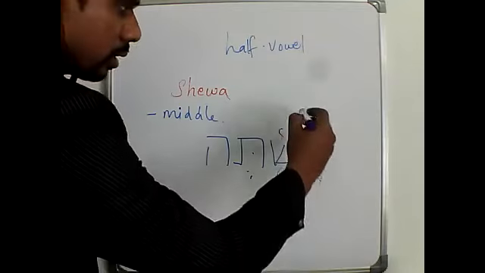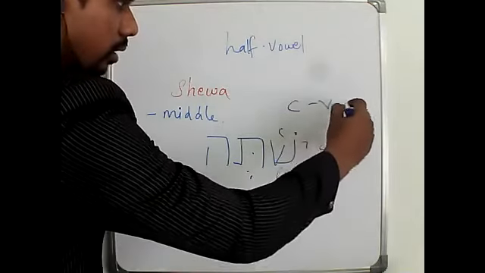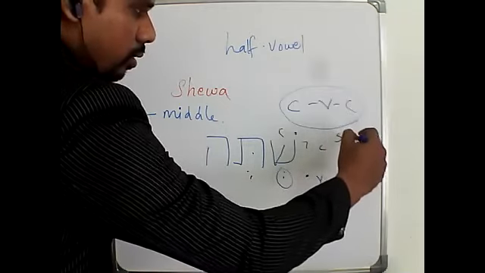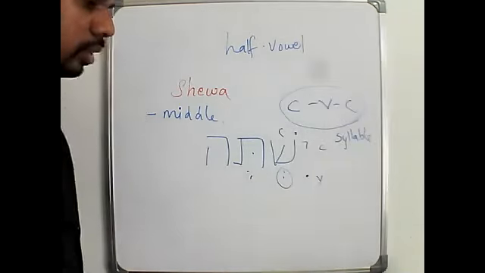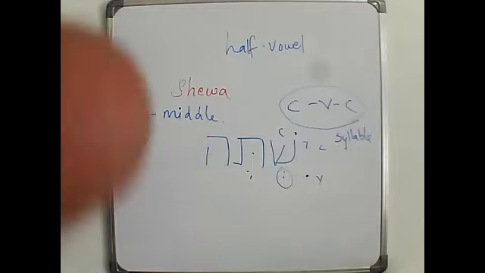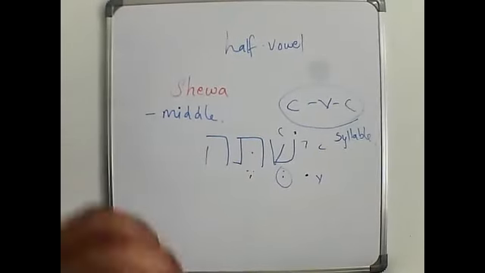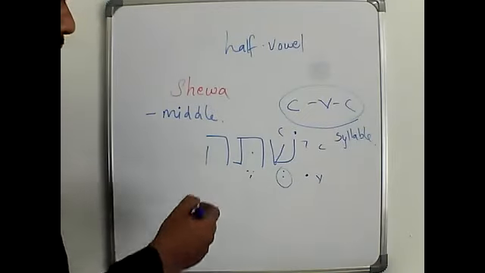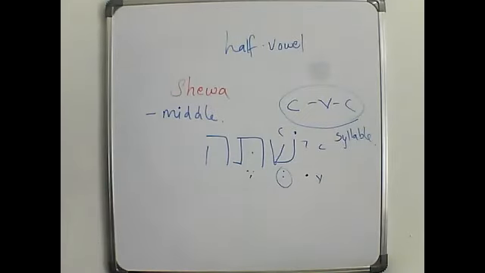These three make consonant, vowel, consonant. These two make one syllable. So you can see I would not pronounce this. It is isthe.